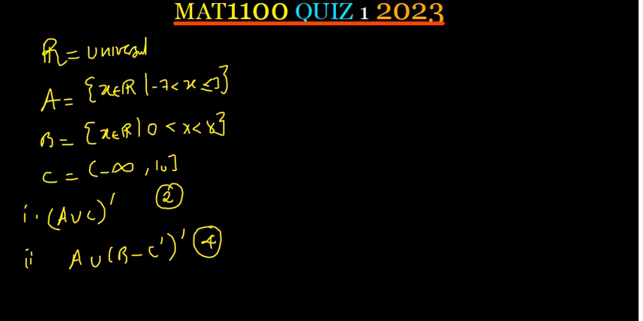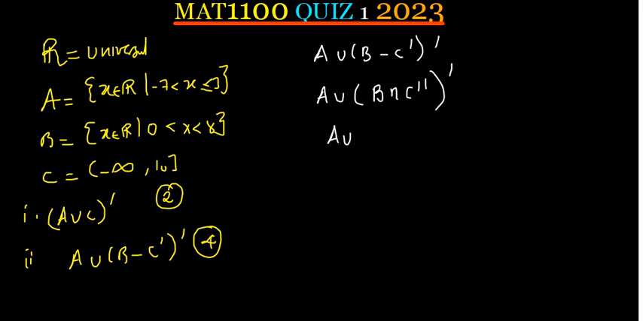Now we want to work out the second part, which is A union B minus C complement, to another complement. First thing, let's simplify this. This is going to be A union, and first we simplify B minus C. We know B minus C is B intersection C complement. But remember, C already has another complement, so we are going to have two complements, and then a complement outside. This will give you A union, and two complements cancel themselves out, so there is no complement on C.